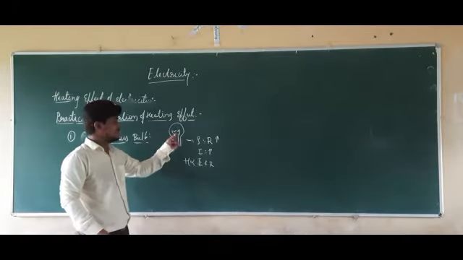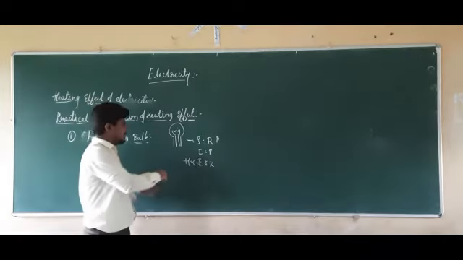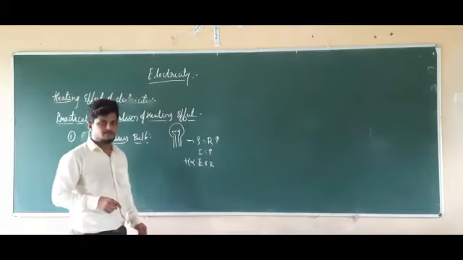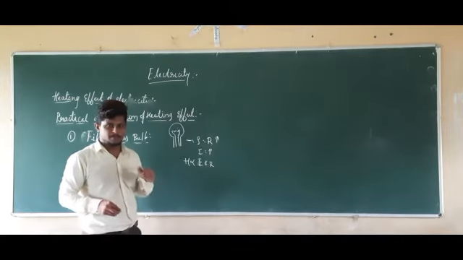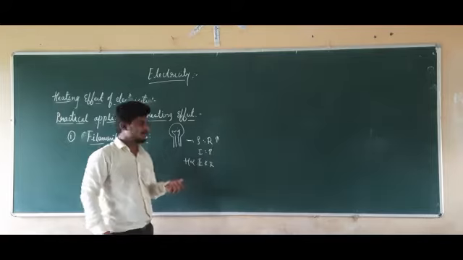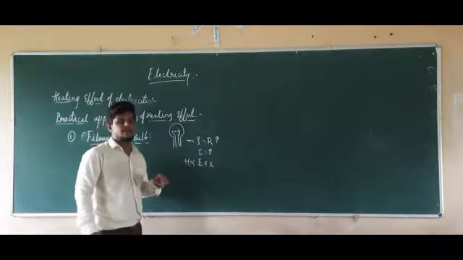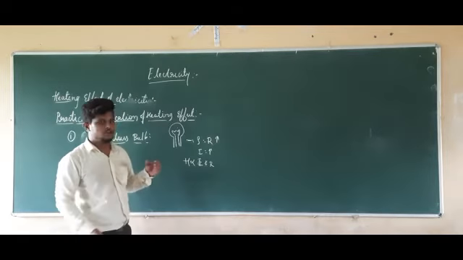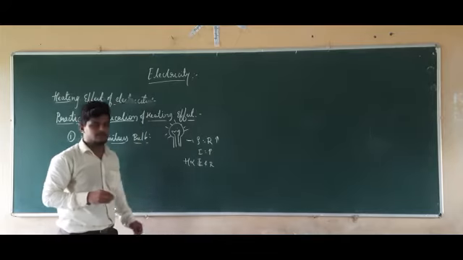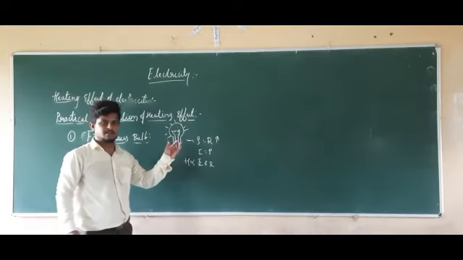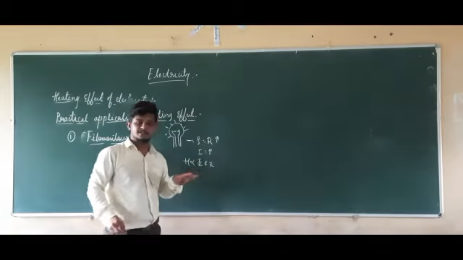Since tungsten has the property of high resistivity, when current flows through this tungsten filament, there is a production of heat. When the tungsten filament is heated, it is going to emit light. When it emits light, we see the glowing of the bulb. We see the glowing of the bulb due to the heating effect of electric current.